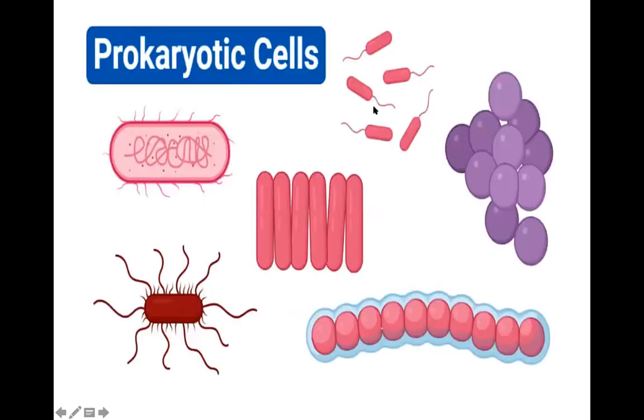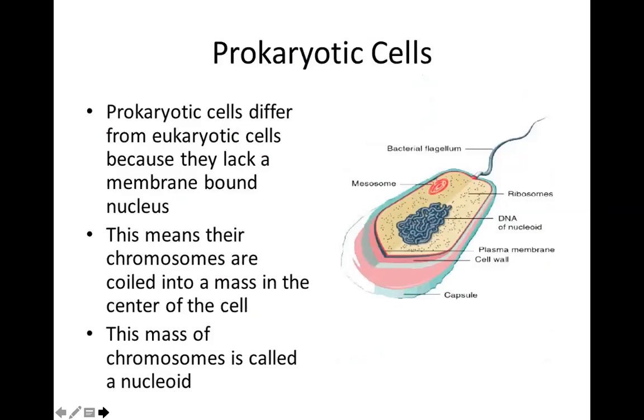These all are prokaryotic cells, and they all are bacteria. These bacteria are living in a colony. This bacteria is one only. They're living in a colony attached to each other, but it is a single cell organism. So the prokaryotic cell differs from the eukaryotic cells because they do not have any membrane. See how it looks.